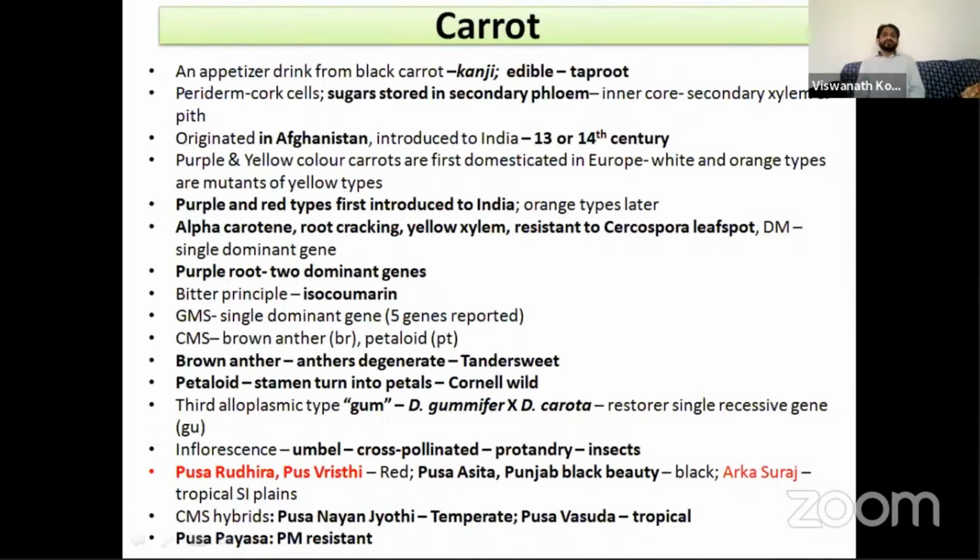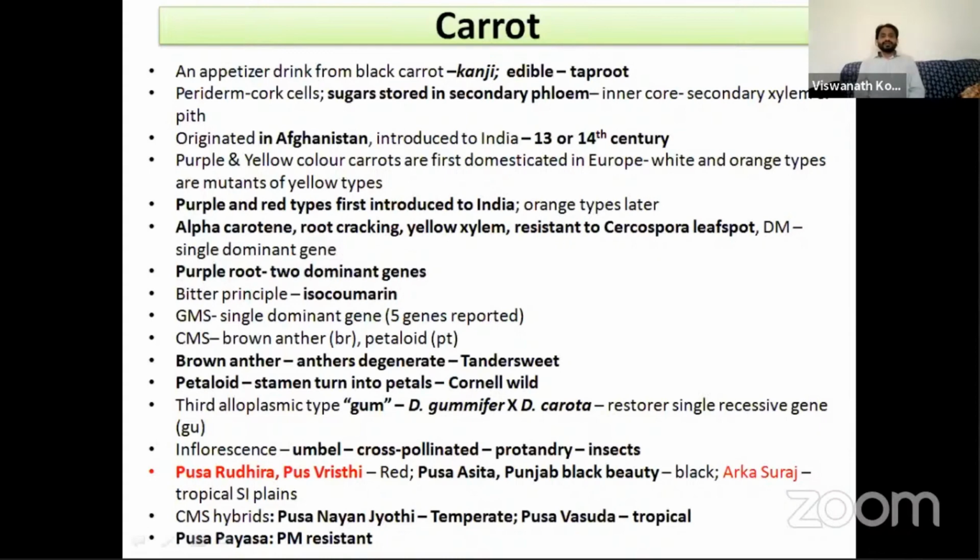So these characters, alpha carotene, root cracking, yellow xylem, resistance to Cercospora and downy mildew, all these traits are governed by a single dominant gene, and the purple root color is governed by two dominant genes.